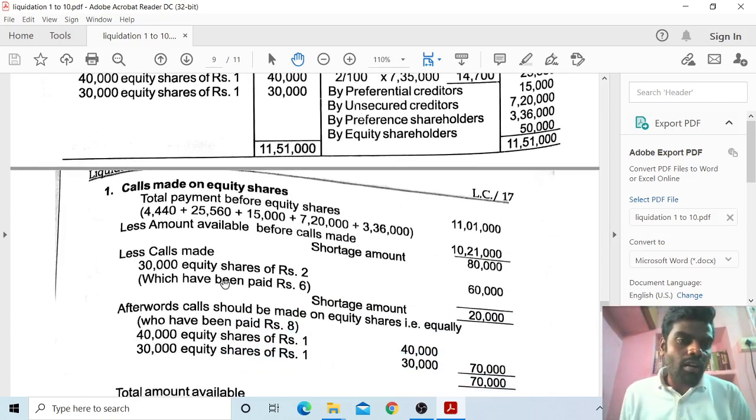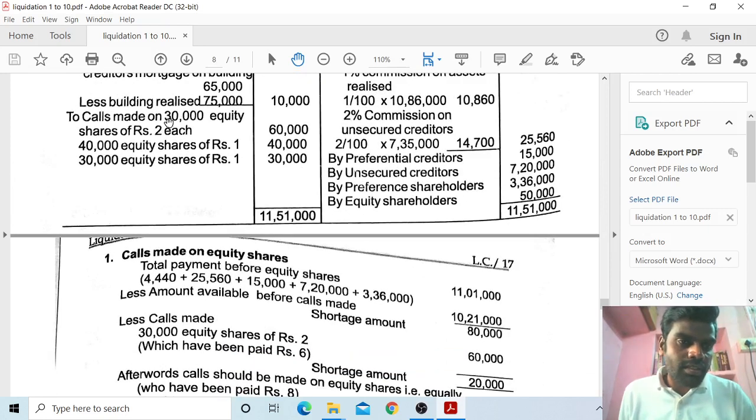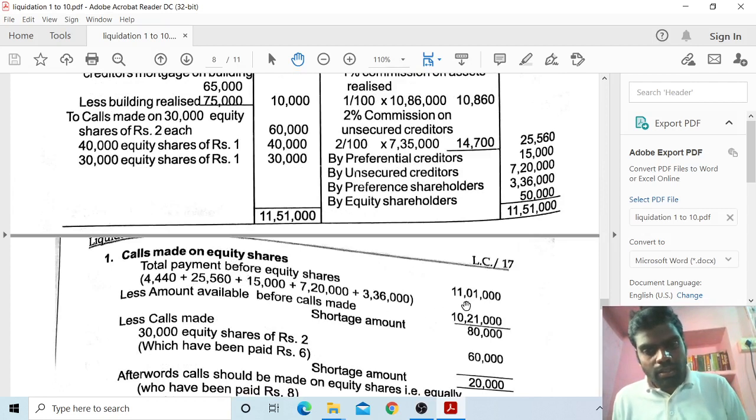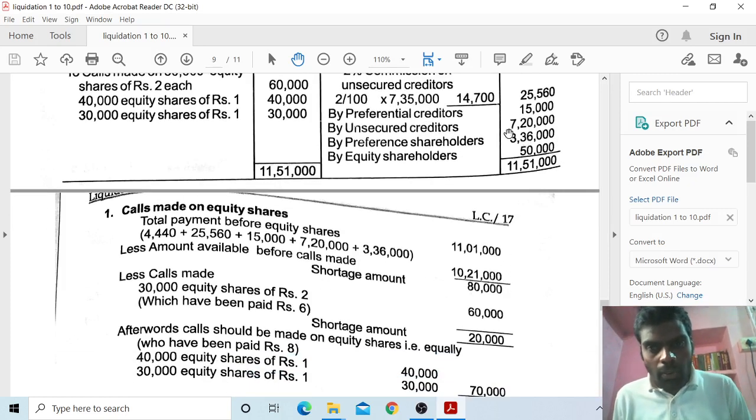Calls made: how to make calls in this calls made item. So here calls made on equity shareholders. Total payment before equity shareholders, so 11 lakh 1,000 up to preference shareholders. So amount available before calls made is 10 lakh 21,000. Shortage amount 80,000. So 80,000 is the shortage before unsecured creditors.